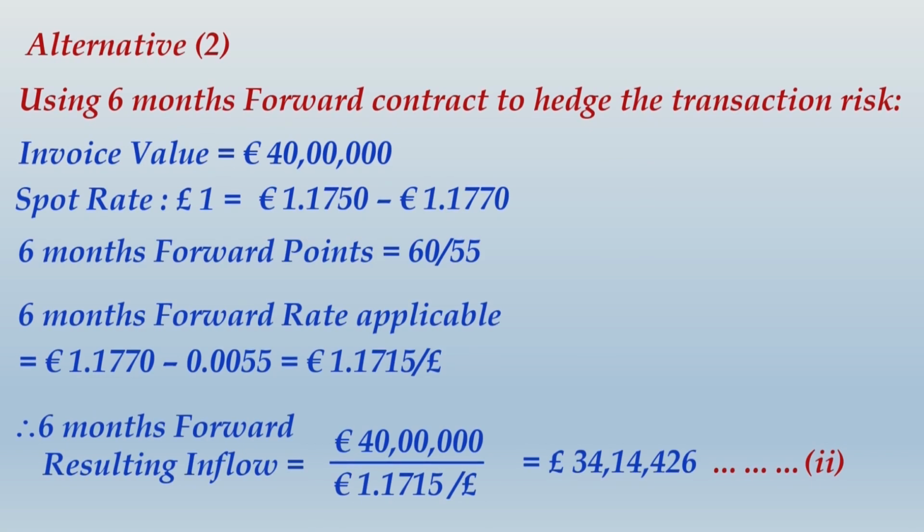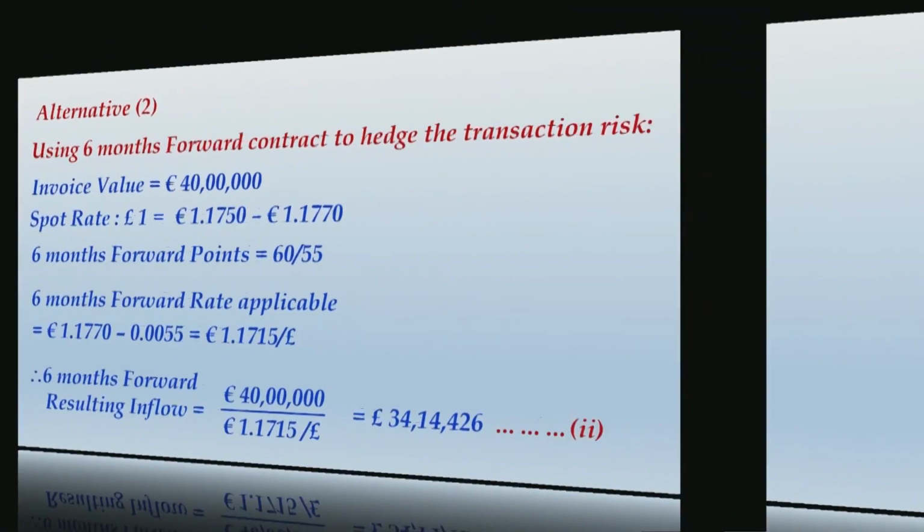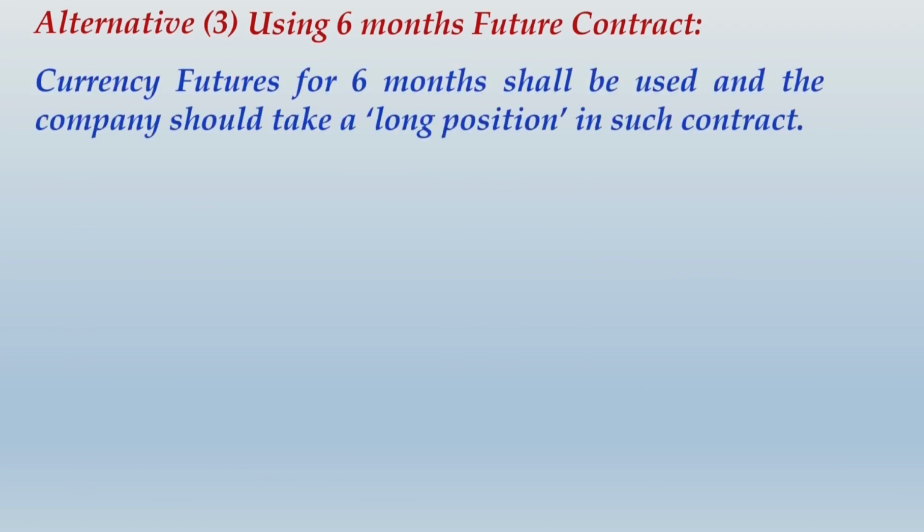Alright friends, you would have finished writing this whole thing. Let us move ahead and take up the third and last alternative, that is using currency futures. Now because the contract is given in terms of pounds and you are a UK exporter, you will have to sell euros. In other words, you will have to buy pounds. The currency future contract is given in pounds. Obviously, you are going to take a long position in such contract.